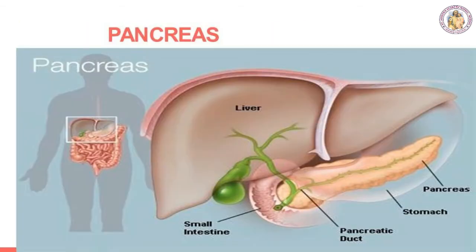Pancreas. In this picture you can see the liver, and below the liver you have the gallbladder, small intestine, stomach, pancreas and pancreatic duct. Now we are going to see about the pancreas. It is a lobed, leaf-shaped gland situated between the stomach and duodenum. Pancreas acts as an endocrine gland as well as an exocrine gland.